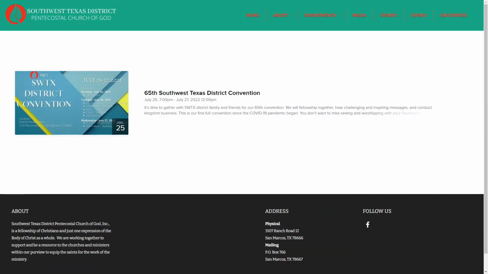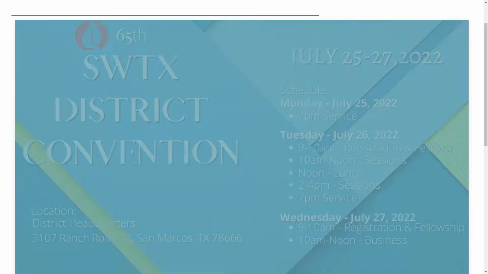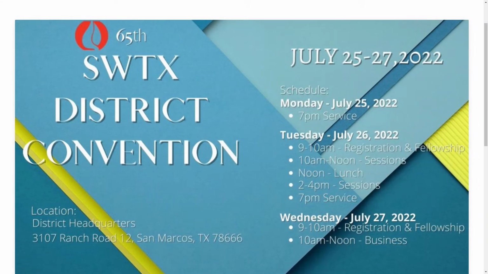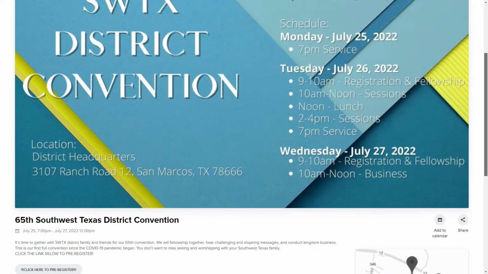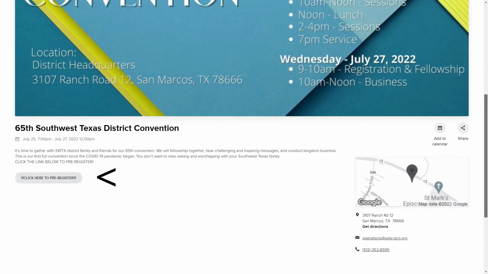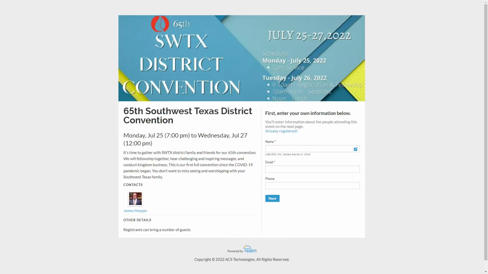If we had other events, they'd be listed here, like when we have the women's encounter, it'll be on this same page. This is the list of the events. So we'll click the graphic again, which will take us to the page for that event. It's the same graphic that you saw in the newsletter, except it doesn't have the QR code or the website. This has more information, and here is the link that you'll click, and that will take you to Realm.